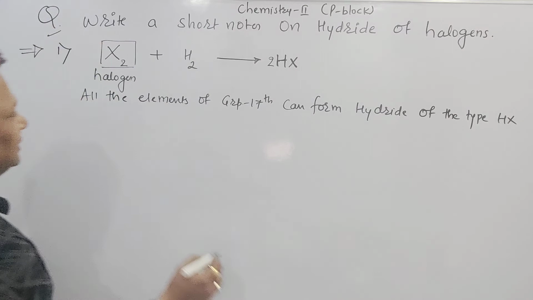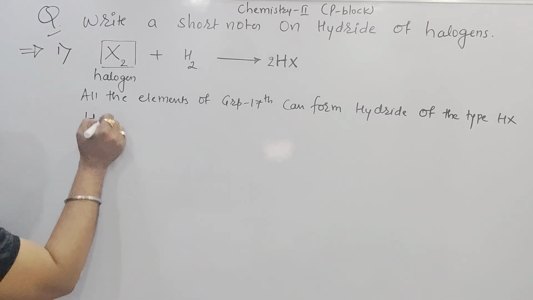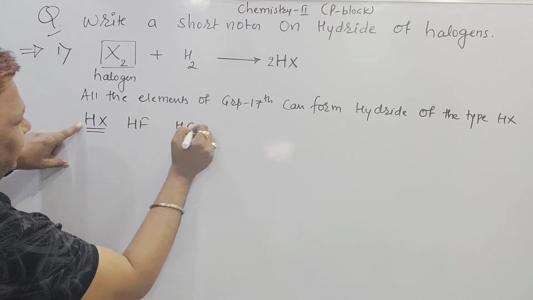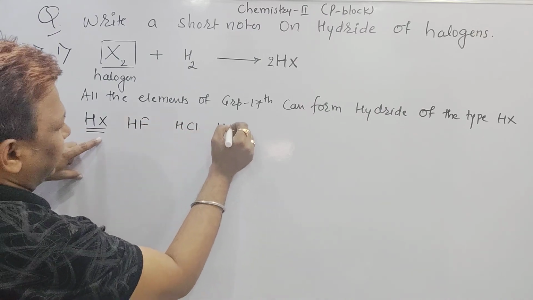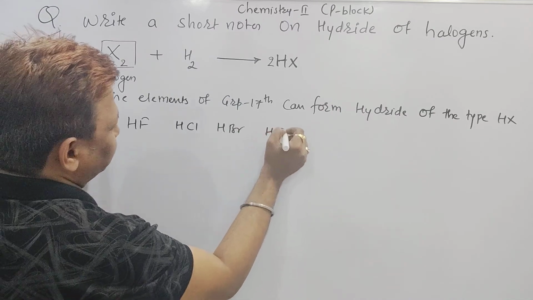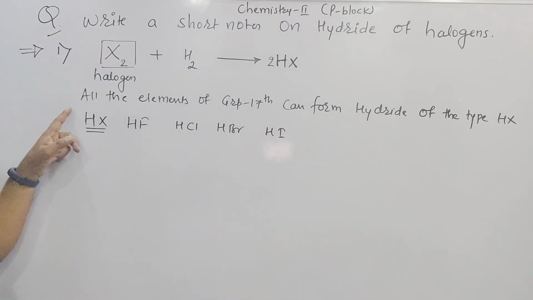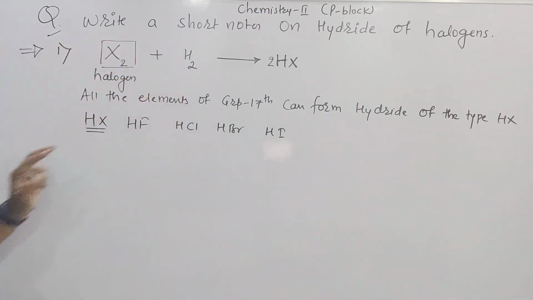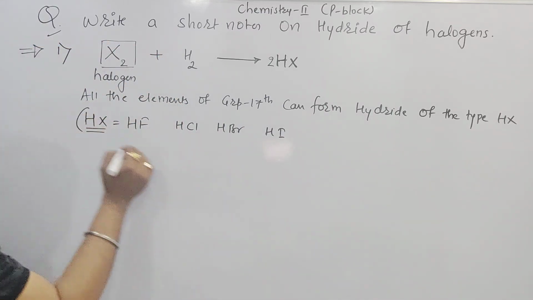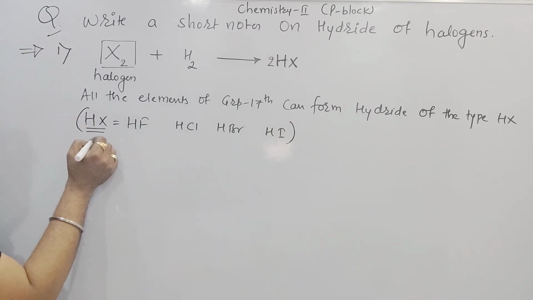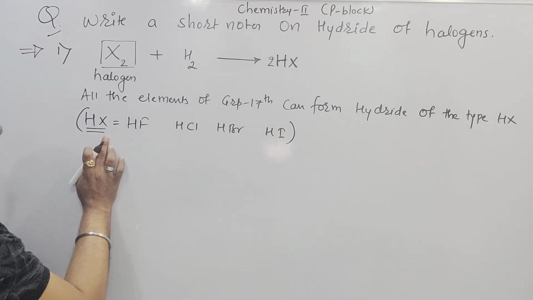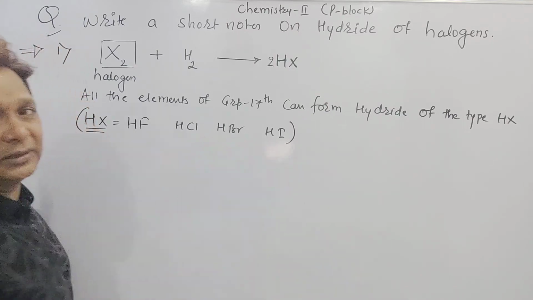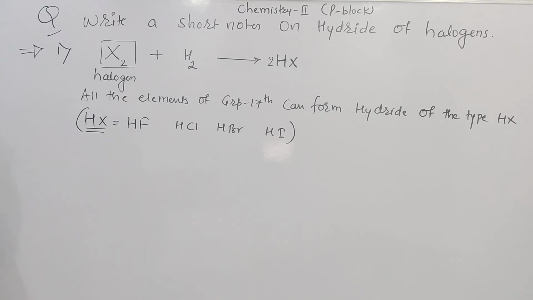Sir, what is HX? HX means it may be H with fluorine, HF, it may be H with Cl, then H with Br, then H with I. So the first point, all the elements of group 17 can form hydrides of the type HX, and this HX we can write in this way. X is nothing but the halogen: fluorine, chlorine, bromine, iodine, and these are the hydrides formed by the 17th group elements. This is the first point we wrote.